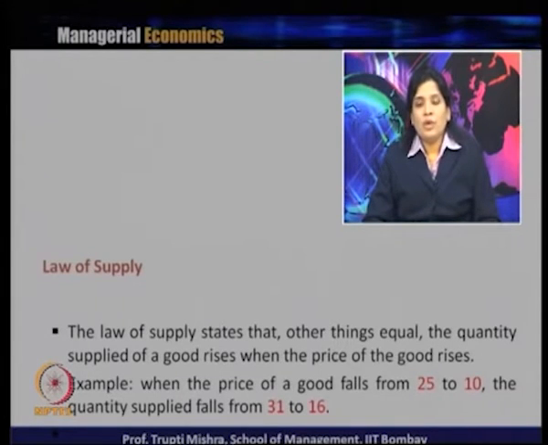So, if you look at the economic law for supply, the relationship between supply and price is a positive relationship between the price and the quantity supplied. More is the price, more is the quantity supplied. But in case of demand, if you remember, there is an inverse relationship between the price and quantity demanded. More is the price, less is the quantity demanded, and less is the price, more is the quantity demanded. In case of supply, more is the price, more is the quantity supplied, less is the price, less is the quantity supplied.